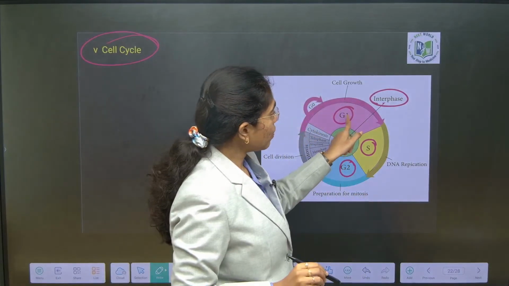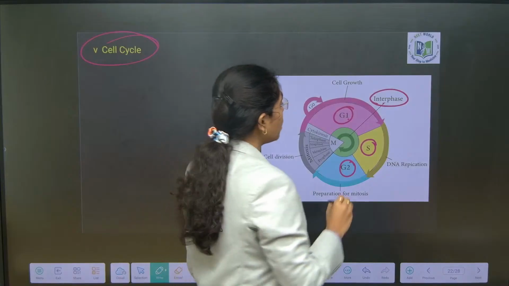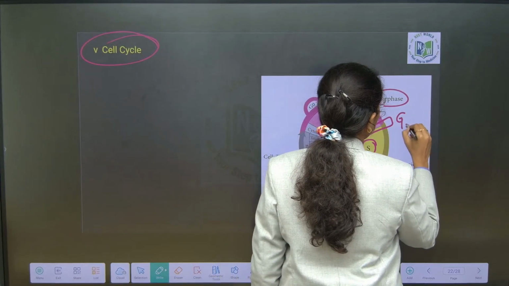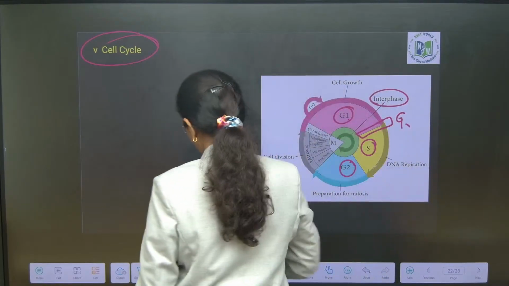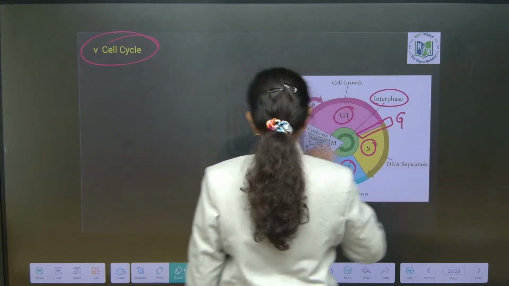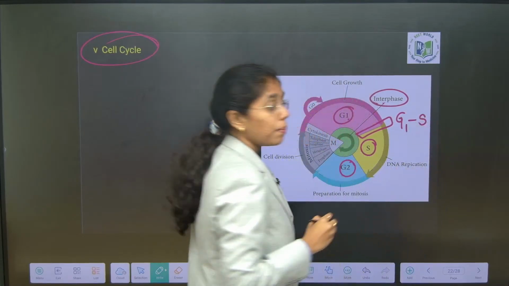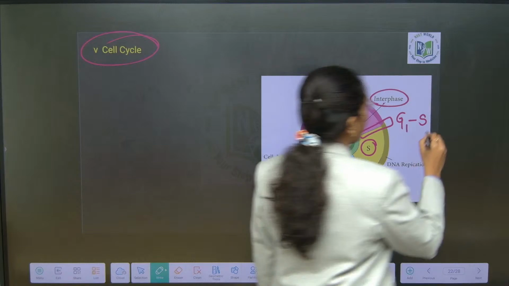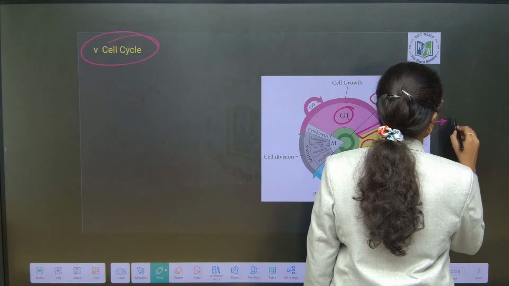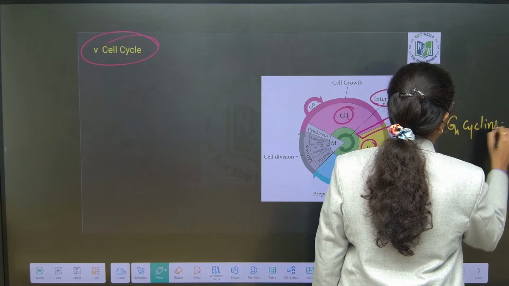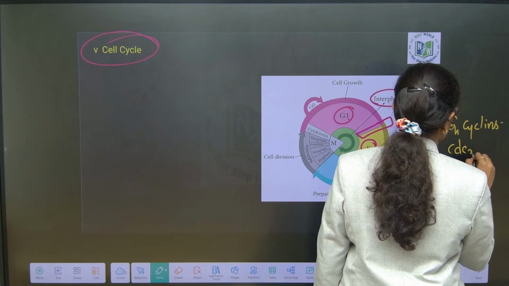In between G1 phase and S phase, there will be one major checkpoint which is addressed as the G1S checkpoint. This checkpoint will have G1 cyclins and CDC2 kinase.